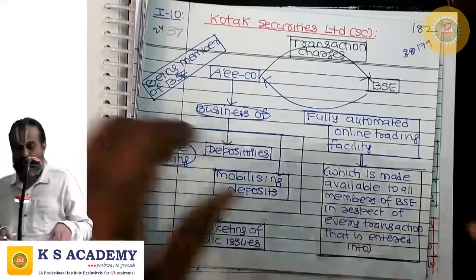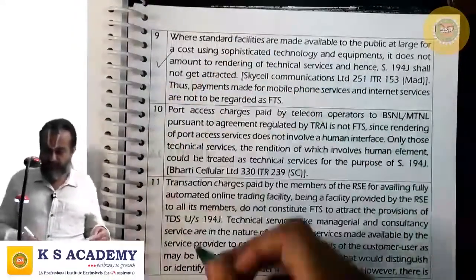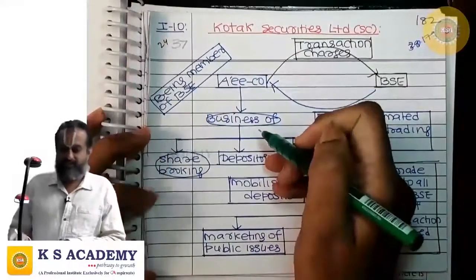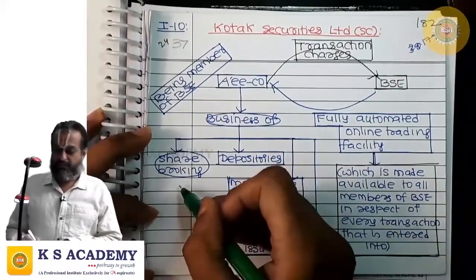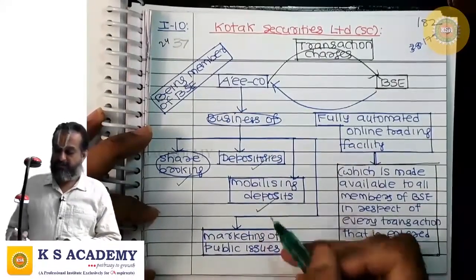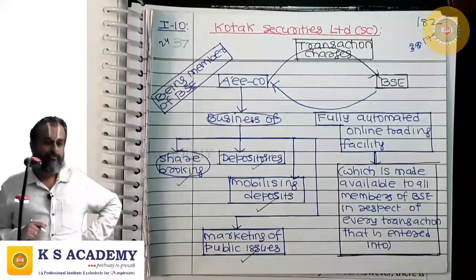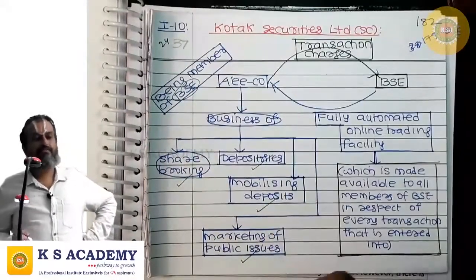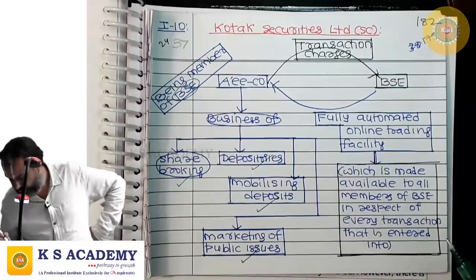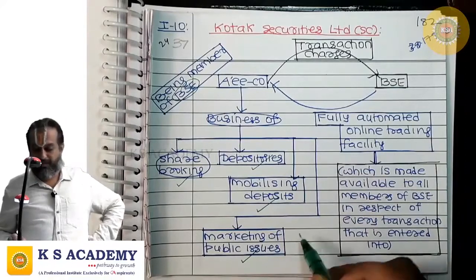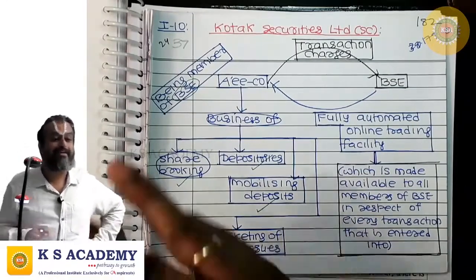So this you need to note. Next is the Kotak Services Limited Supreme Court judgment. The assessee is in the business of share broking, depositories, mobilizing deposits and marketing public issues. The assessee is a member of BSE, Bombay Stock Exchange, and he is in the business of share broking.